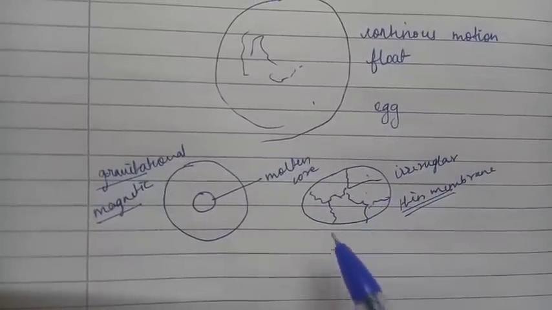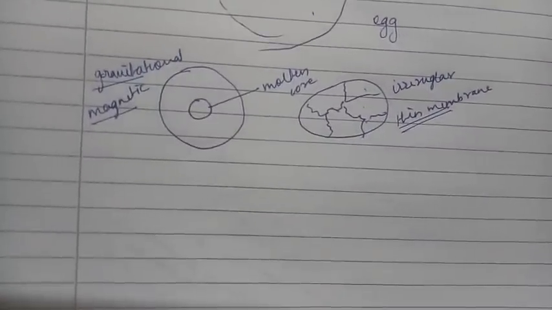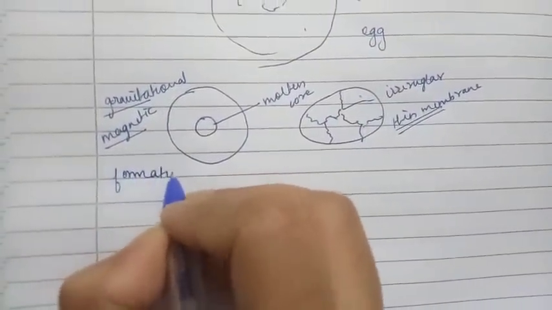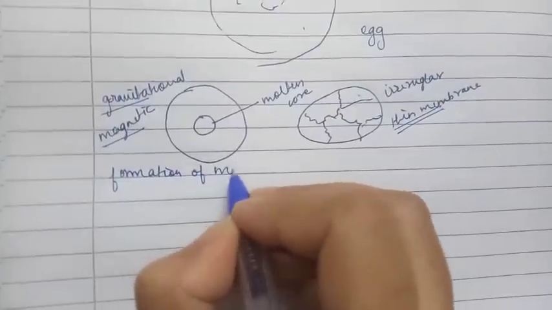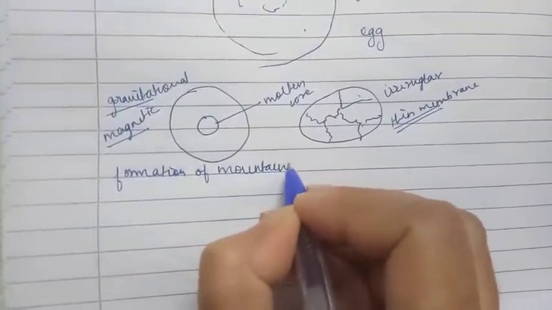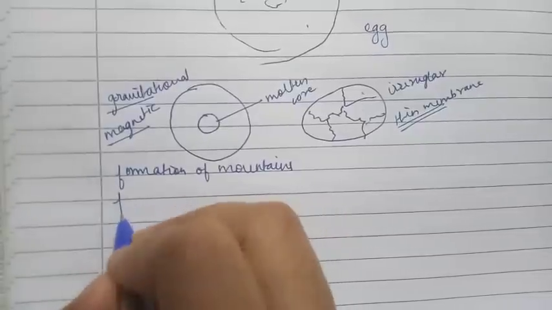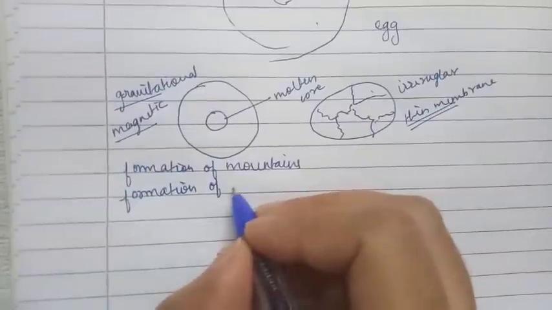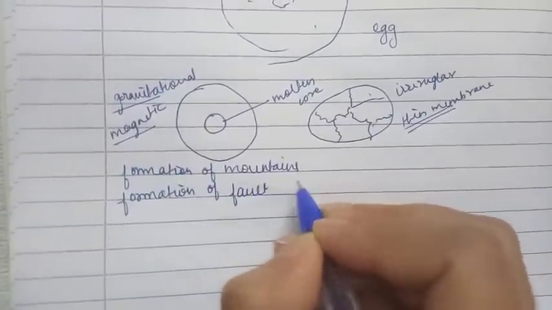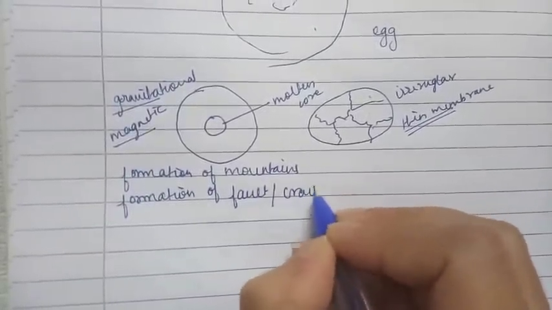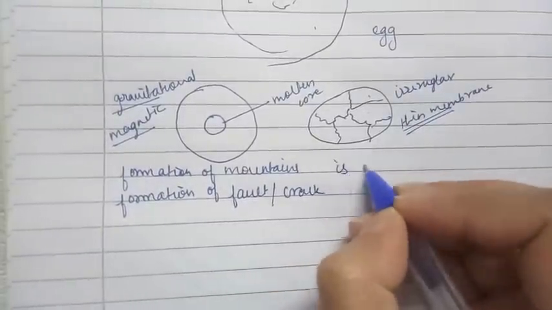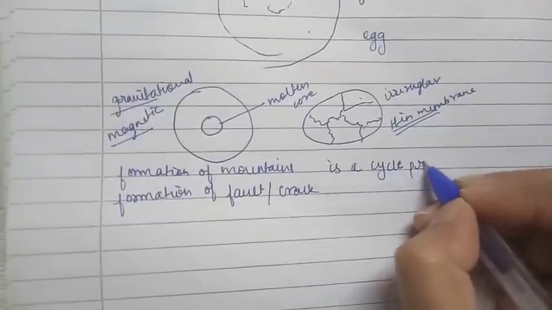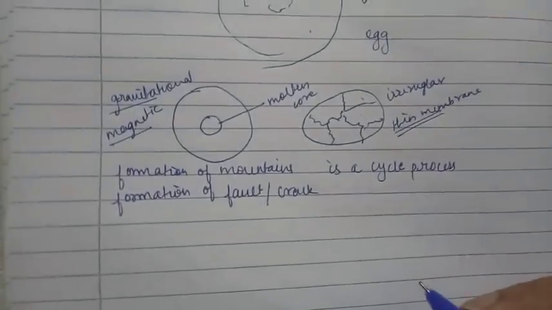Now what happens? I have told you that the formation of mountains as well as the formation of a fault, that is a crack, is a cyclic process.